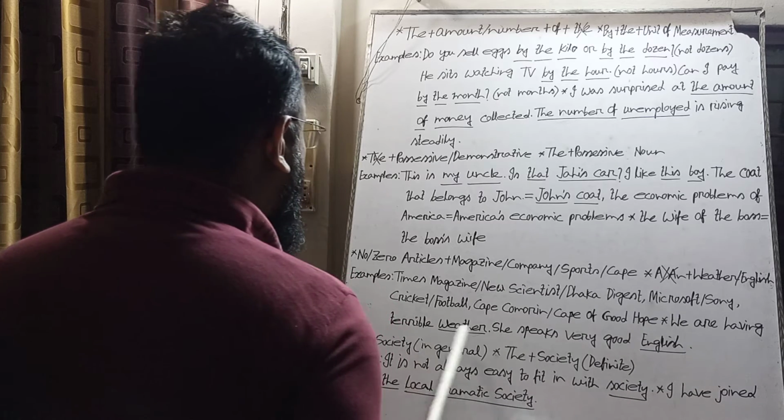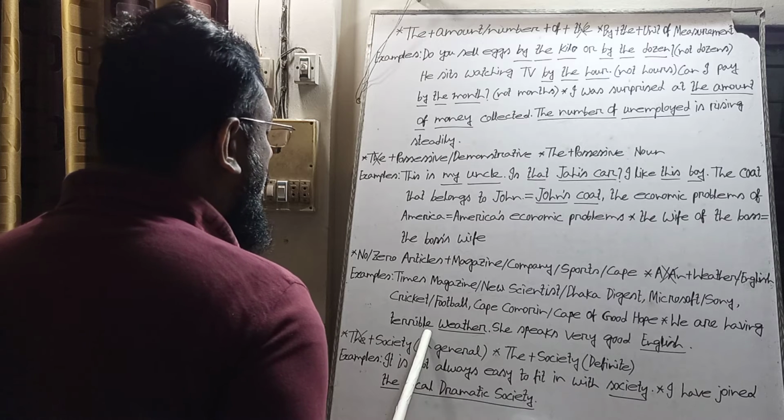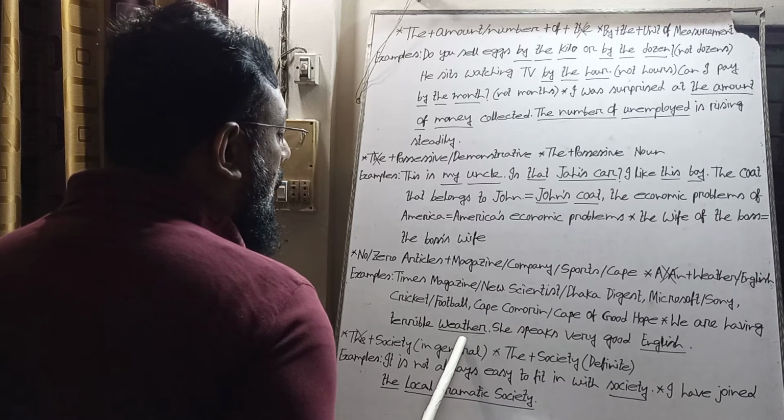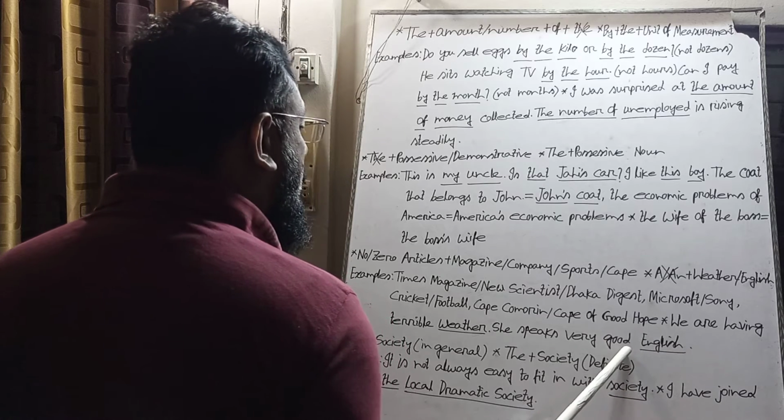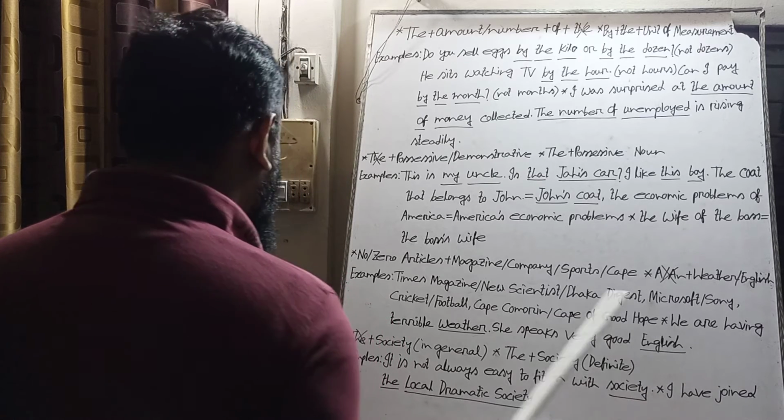Before the words weather and English, we don't use a or an. We are having terrible weather. We have not used a or an before the word weather. She speaks very good English. We have not used a or an before English.